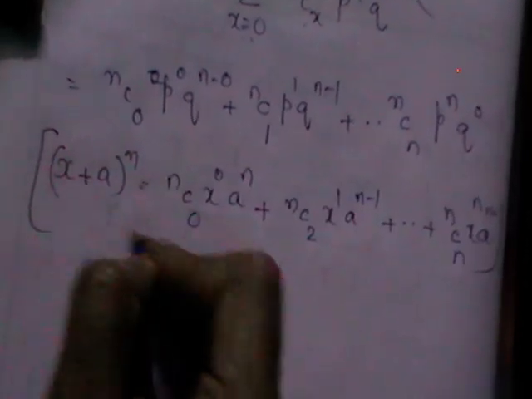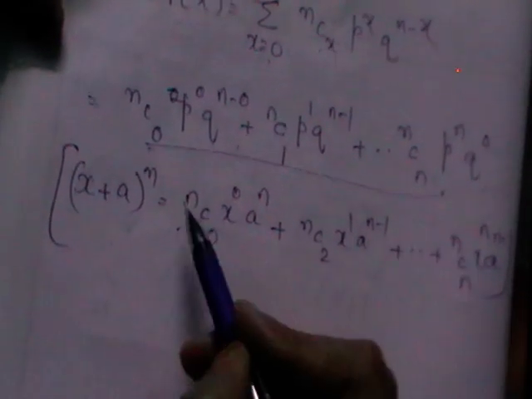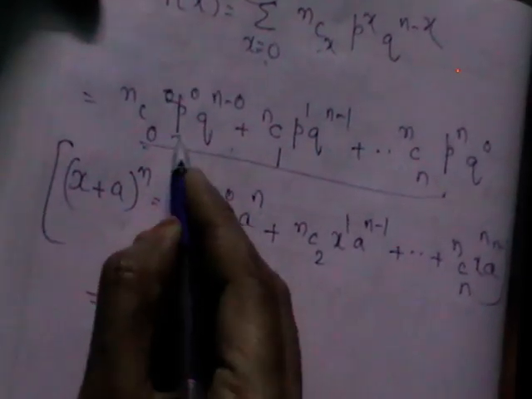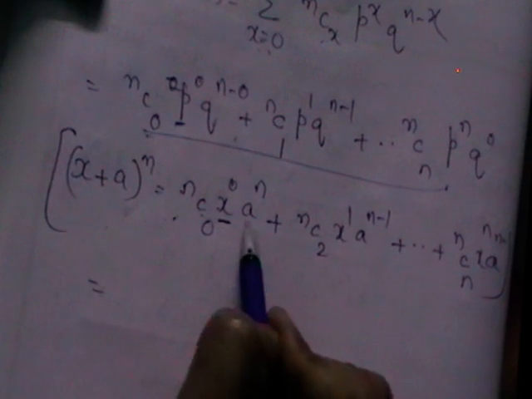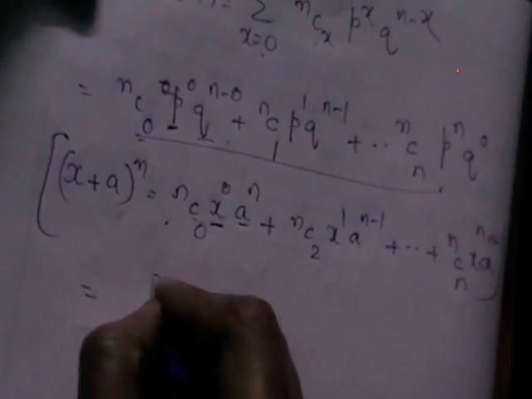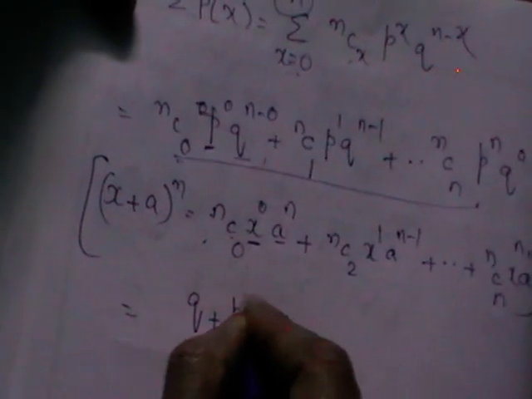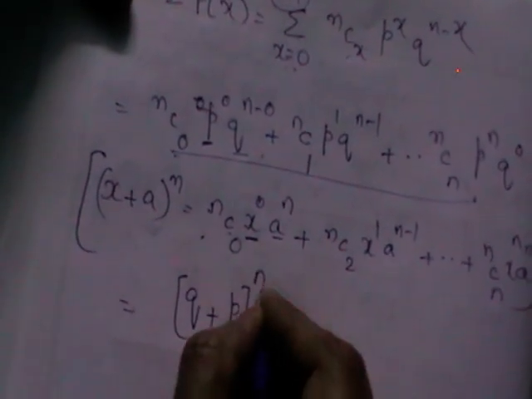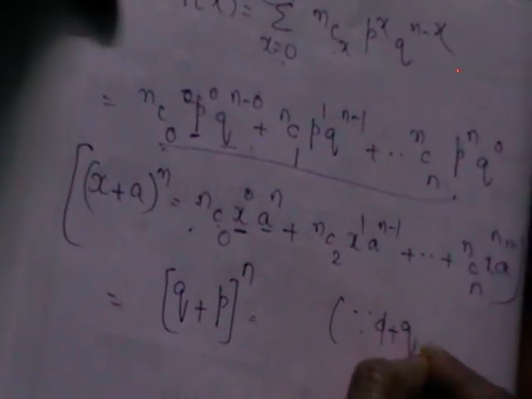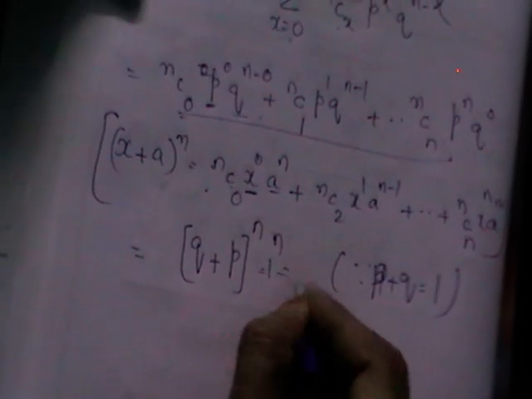So if you compare these two, as we have n terms here and all these are in terms of combinations and powers, we can compare these two. In place of x you have p, in place of a you have q. So we can write that as either q plus p or p plus q whole power n. What is q plus p? We know that p plus q or q plus p is 1. So 1 power n, which is nothing but 1.